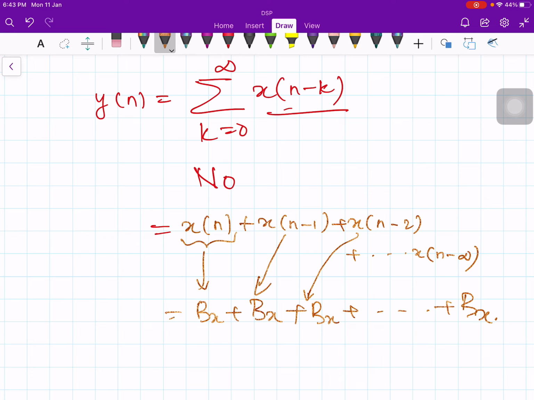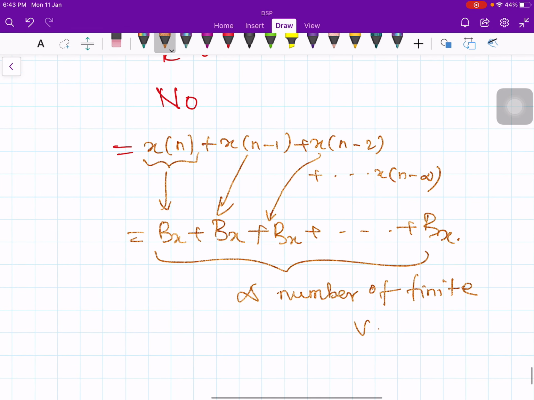So you are adding an infinite number of finite values. If you add an infinite number of finite values, then it leads to an unbounded value, infinity.